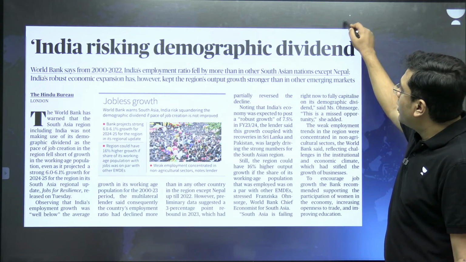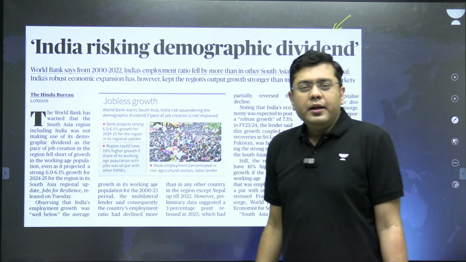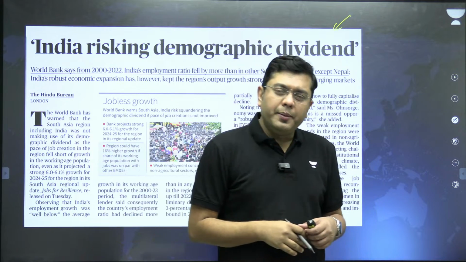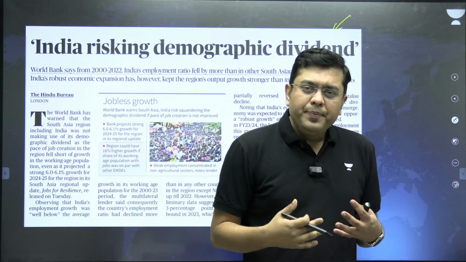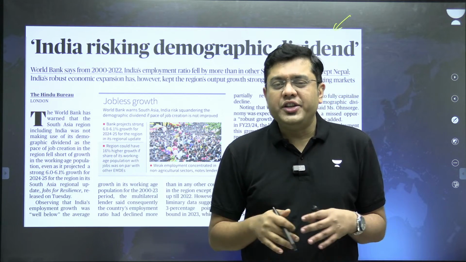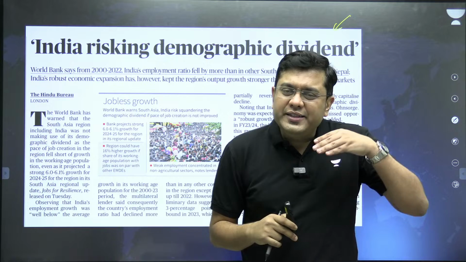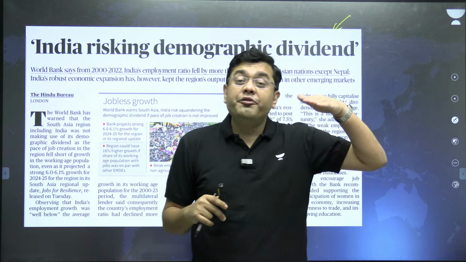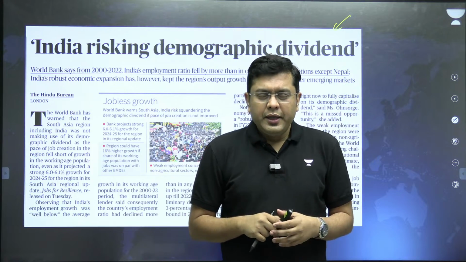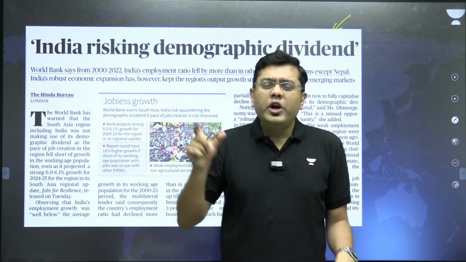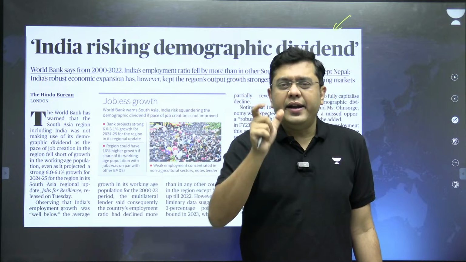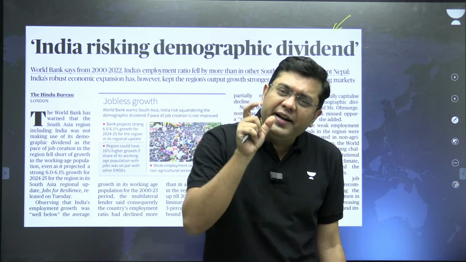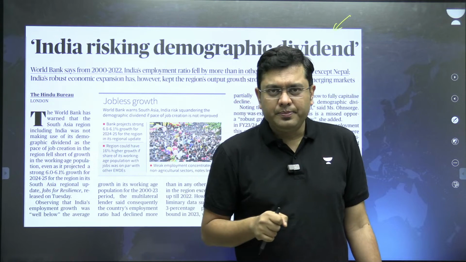India risking demographic dividend. Now, as per a report which has been brought forward by World Bank, India and other countries in South Asia are not generating jobs at the same level as the rate of increase in population. So before coming to it, what is the meaning of demographic dividend? Demography refers to the qualitative aspect of the population.